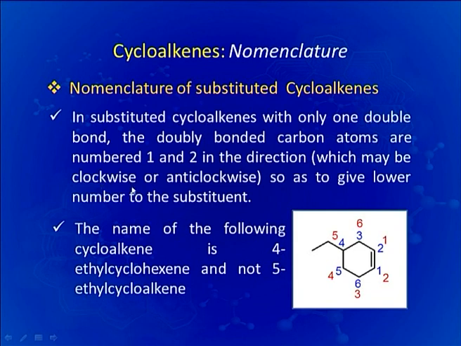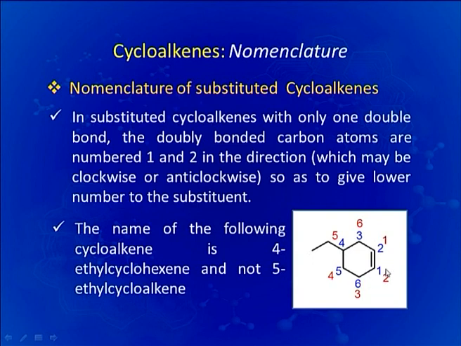In substituted cycloalkenes with only one double bond, the doubly bonded carbon atoms are numbered 1 and 2 as we have discussed earlier, but since other than this double bond we have a substitution also, we will have to number the other carbon atoms of the ring, and we can number them clockwise also and anti-clockwise also.